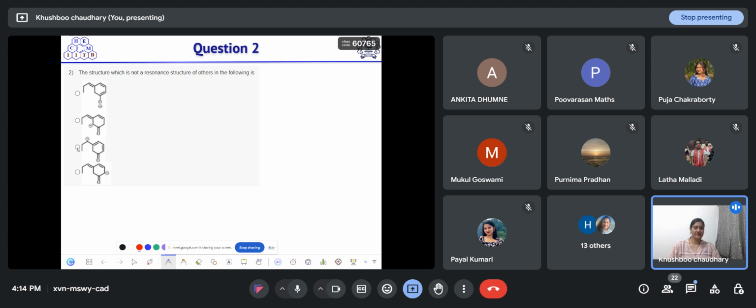So some of you are saying option B is correct and others are saying option D is correct. Any other option?